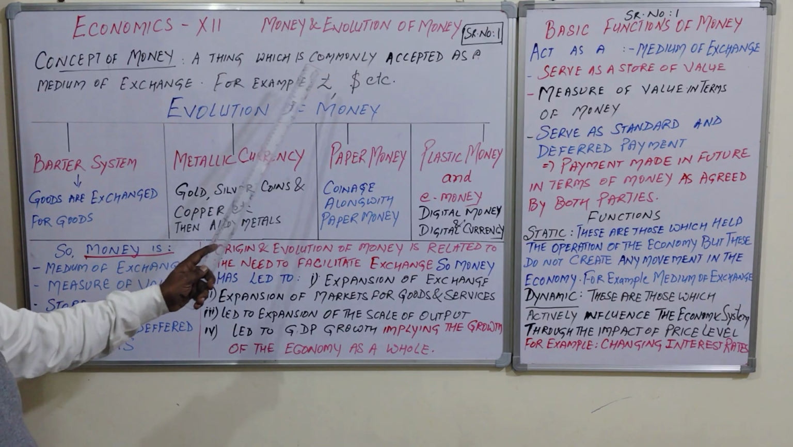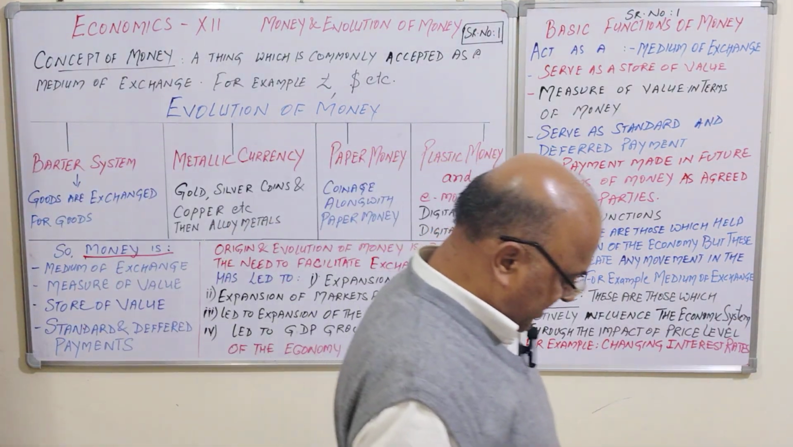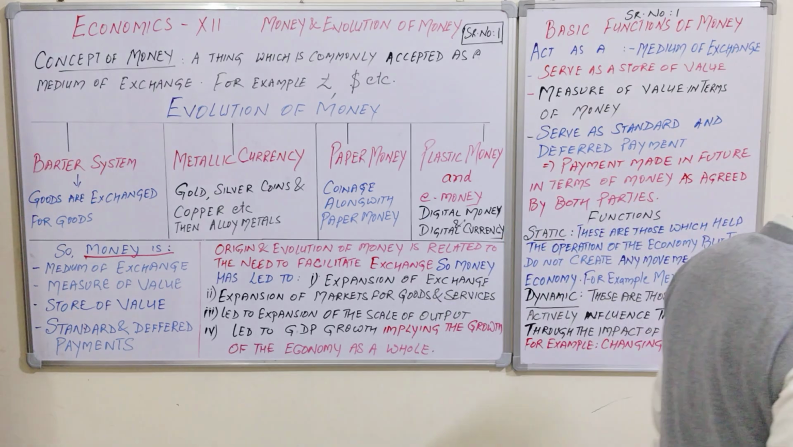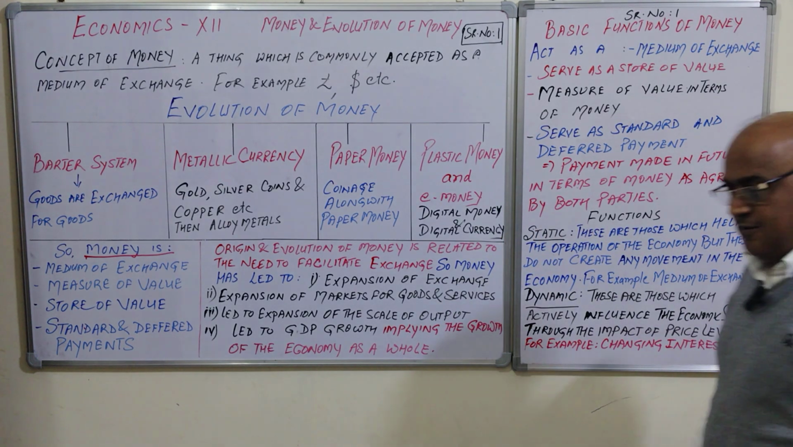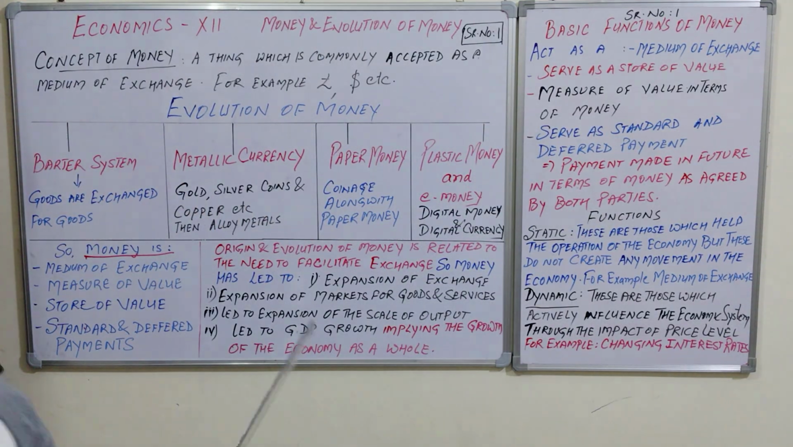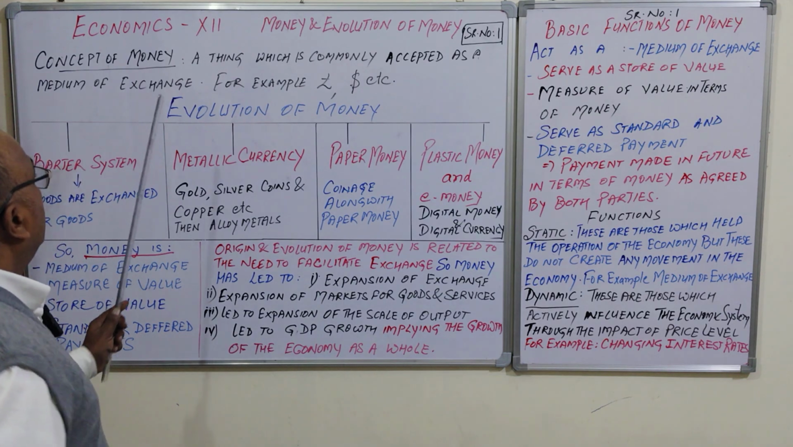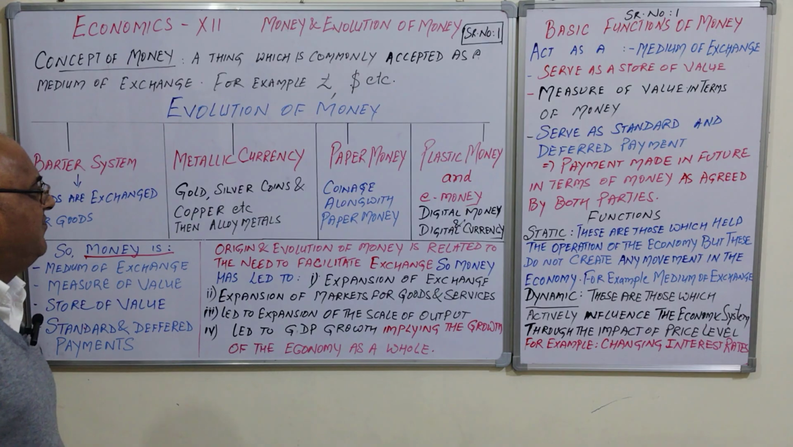Money, a thing which is commonly accepted as a medium of exchange. Money and currency both are different. Don't be confused. Currency includes notes and coins. Now, the role of money, a thing which is commonly accepted as a medium of exchange, for example, rupees, dollar, and any currency of the